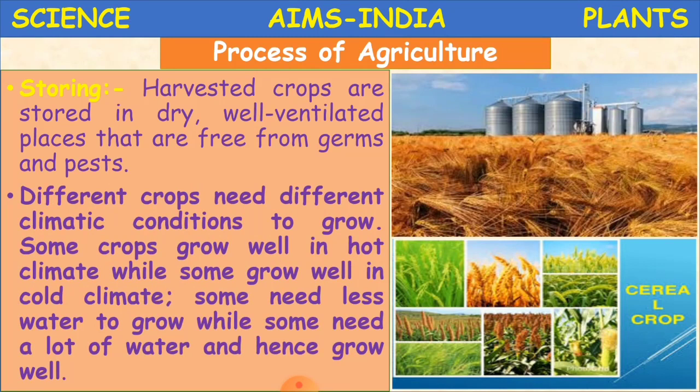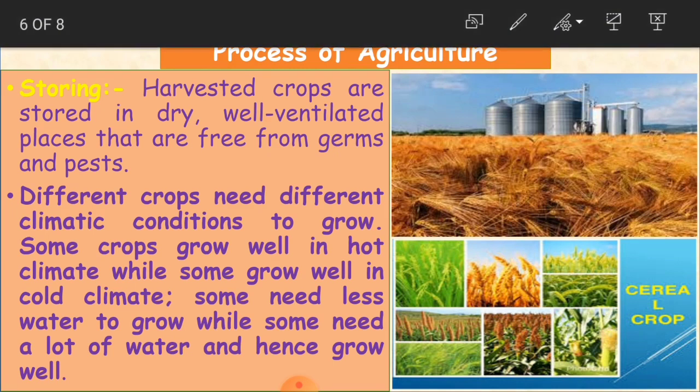Different crops need different climatic conditions to grow. Some crops grow well in hot climate, while some grow well in cold climate. See, children, all the crops do not grow at once. We have different crops, and they need different climatic conditions. So according to the climate, we have to decide which crop has to be grown in the field.